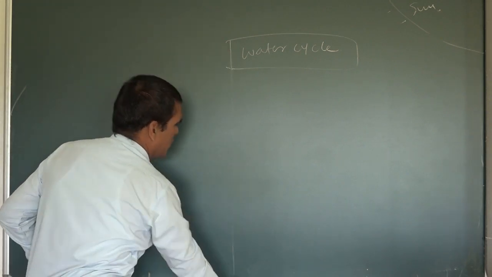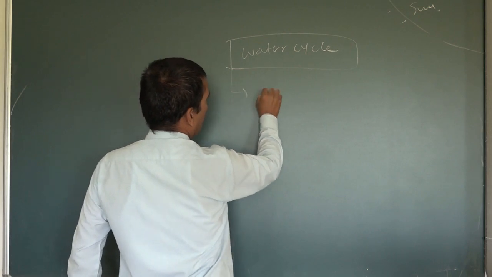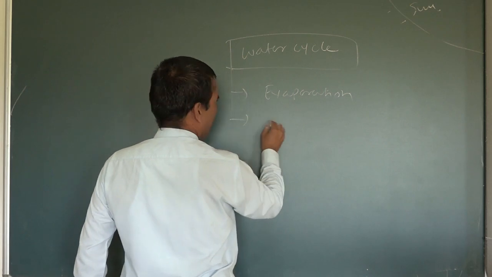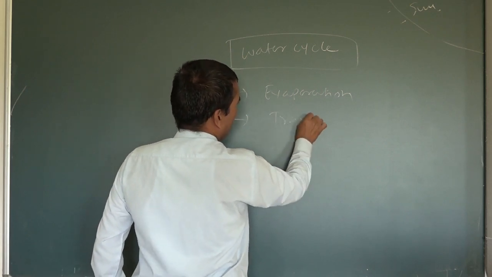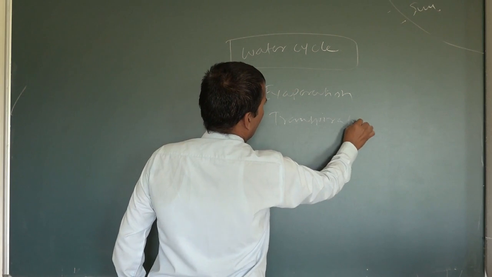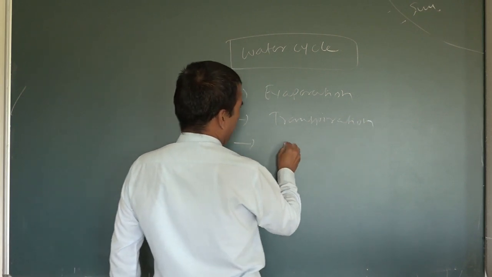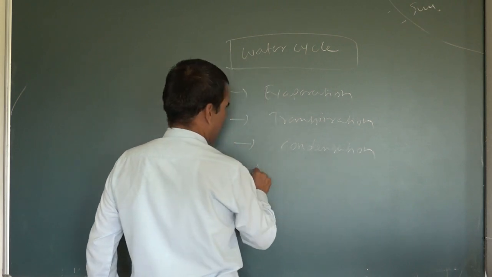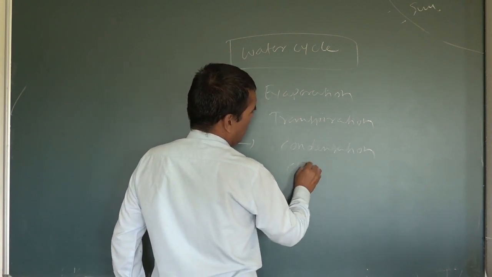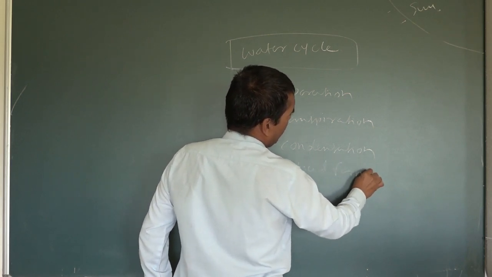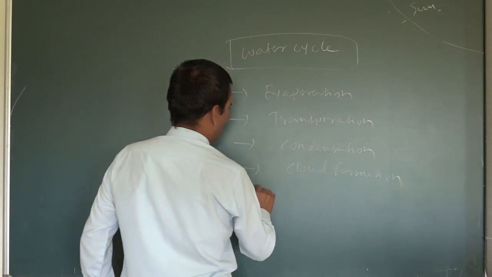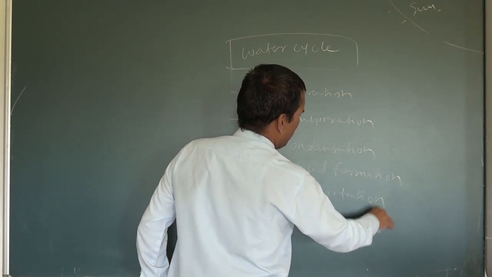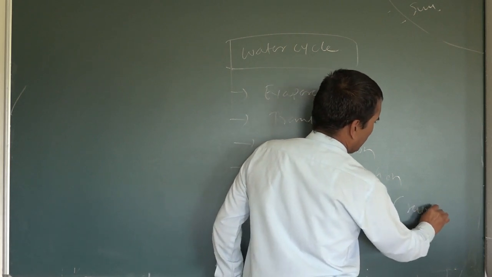It is a process which consists of evaporation, transpiration, condensation, cloud formation, and precipitation. That is rainfall.